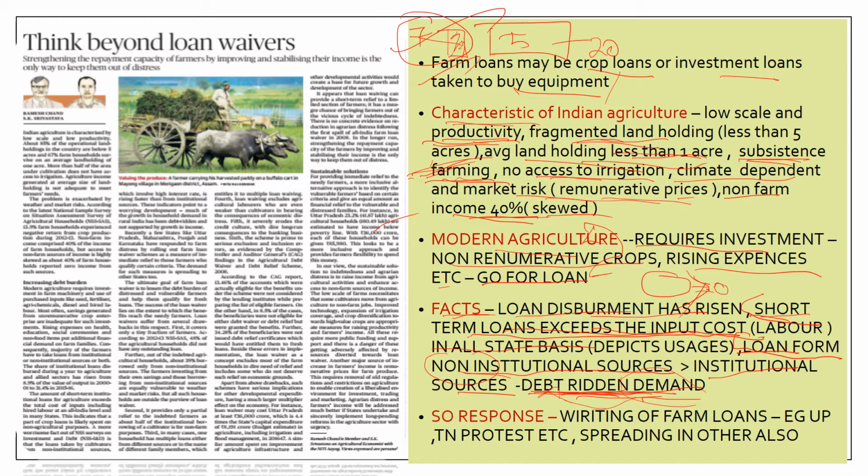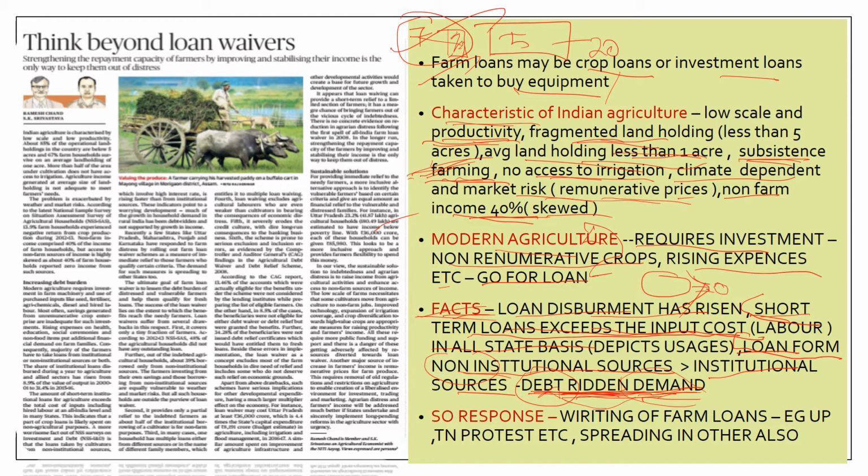It gives 150 rupees to anyone who works for one day, so that it creates demand. What the article says is, in Indian agriculture, the farmers go for expenditure by taking debt. So this is what debt-ridden demand means. This is the scenario with respect to Indian agriculture.